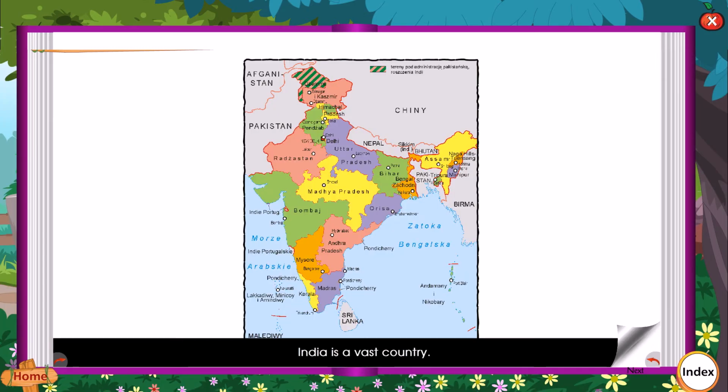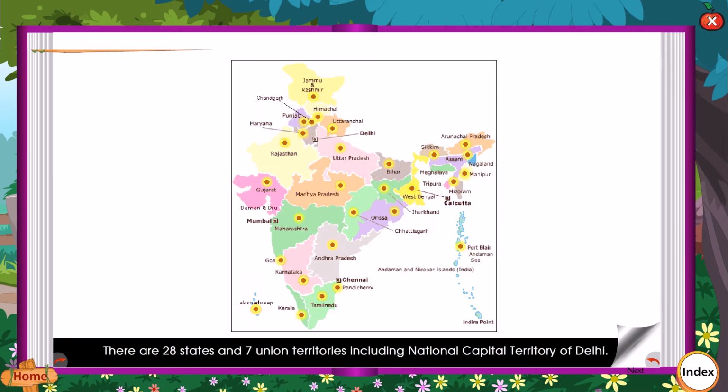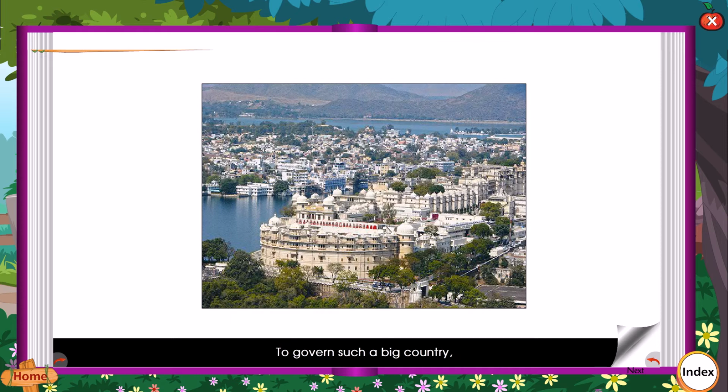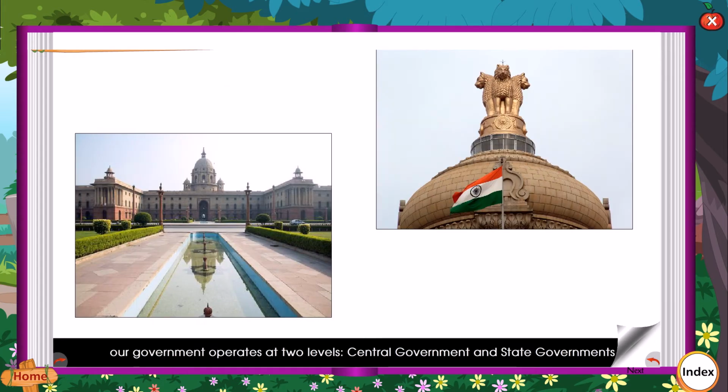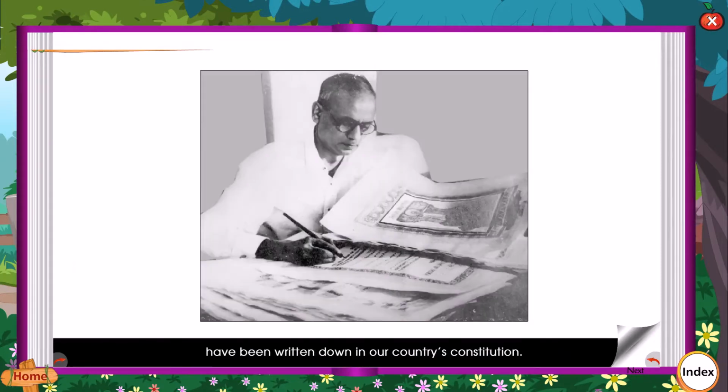India is a vast country. There are 28 states and 7 union territories, including the National Capital Territory of Delhi. All these together are called the Indian Union. To govern such a big country, our government operates at two levels: central government and state governments. Powers of the central government and the governments in the states have been written down in our country's constitution.